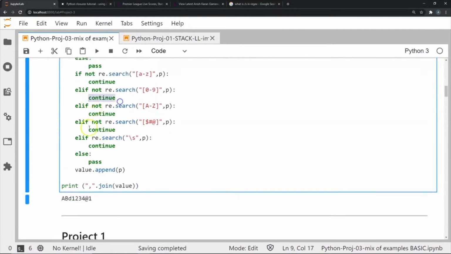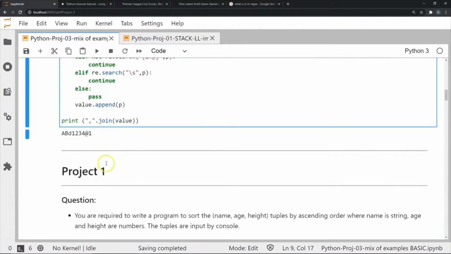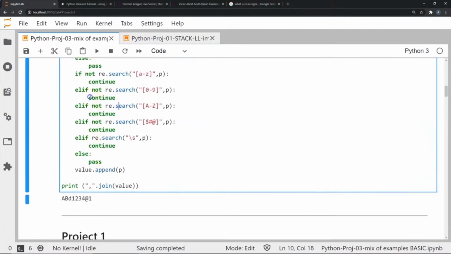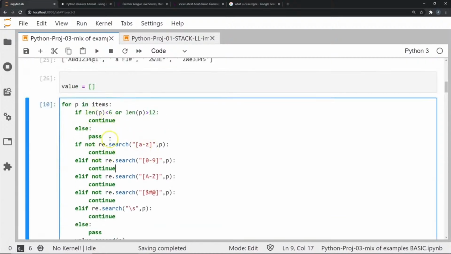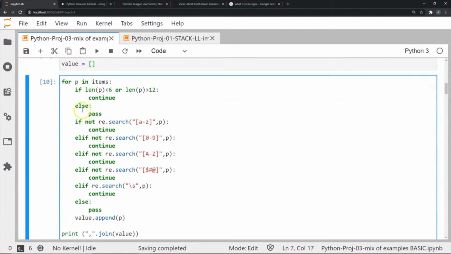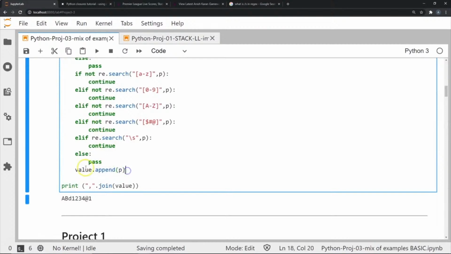Otherwise, it will continue and it will break out of this for loop completely. That's what the continue statement at the end of each of these blocks checks. Anytime this if not condition is met, we break through this whole for loop and we don't append p to the value. But if we actually get to this stage, then we can simply append p to value.